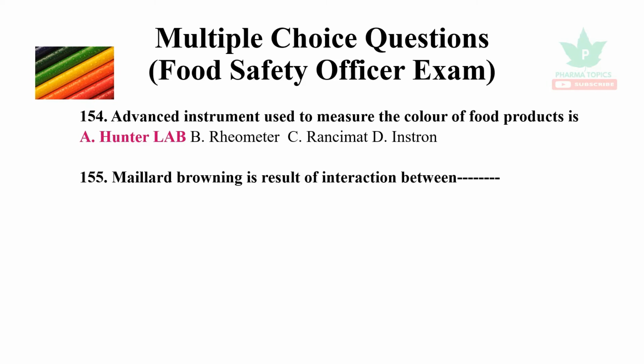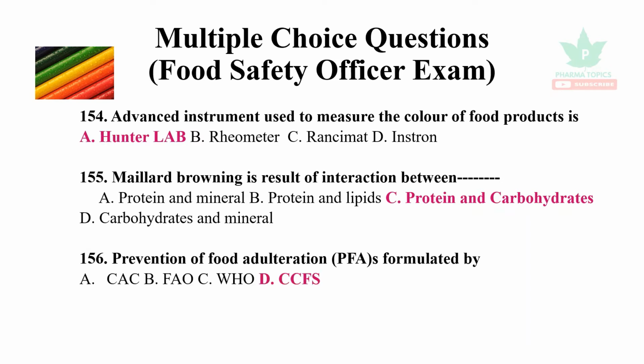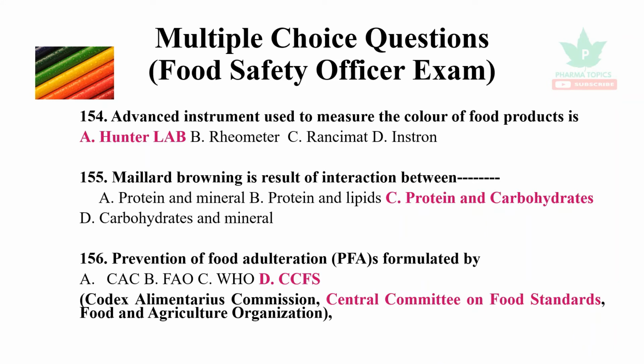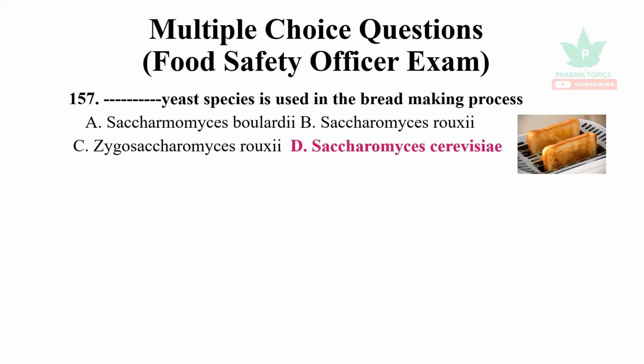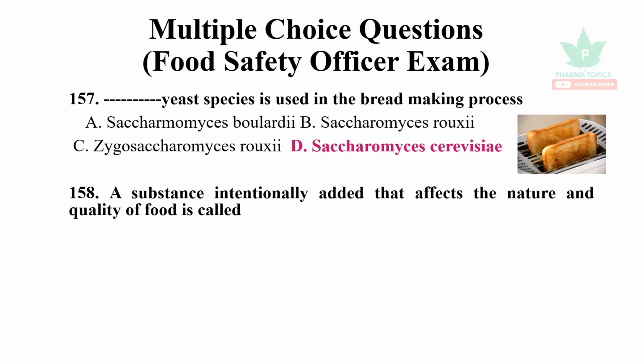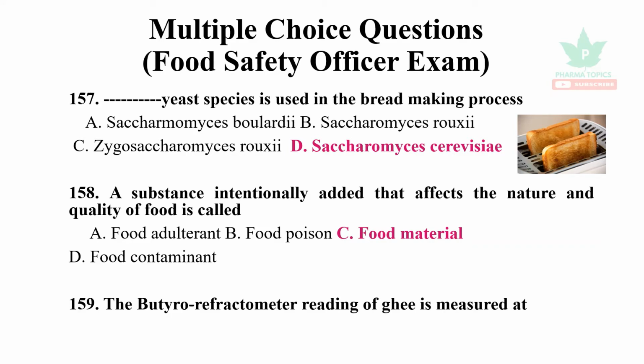Advanced instrument used to measure the color of food products is Hunter Lab. Maillard browning is a result of interaction between proteins and carbohydrates. Prevention of Food Adulteration (PFA) standards are formulated by the Central Committee on Food Standards. Only Saccharomyces cerevisiae is used in the bread making process. It's a yeast. A substance intentionally added that affects the nature and quality of food is called a food additive.